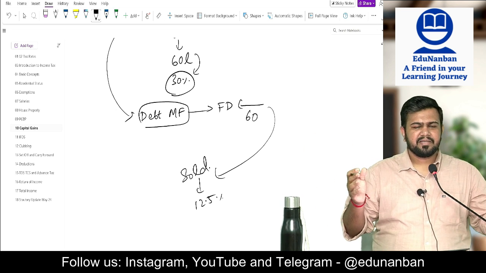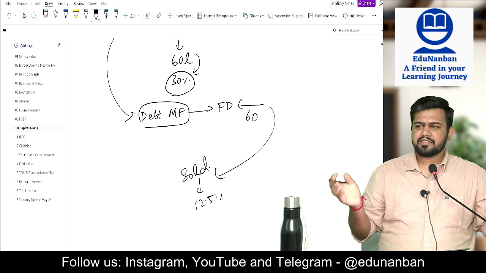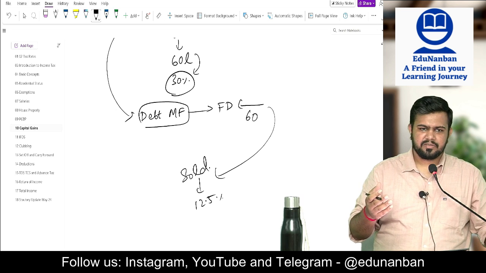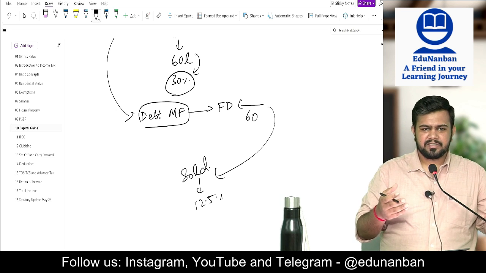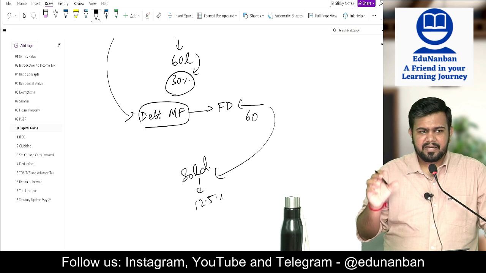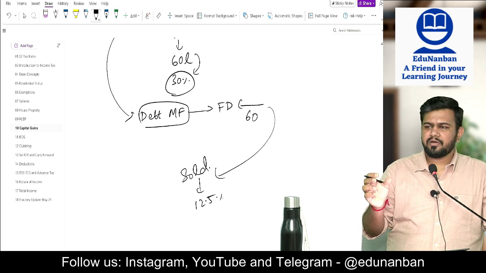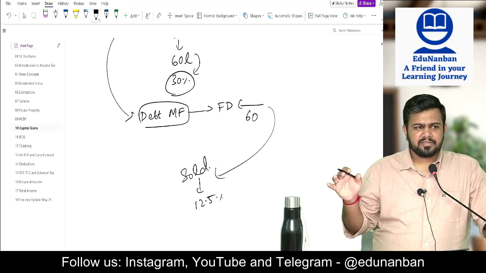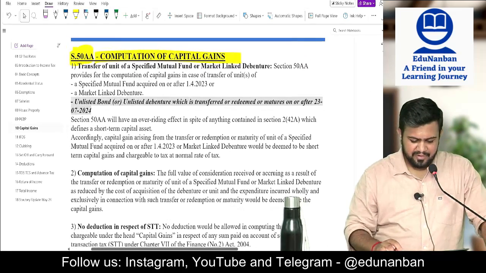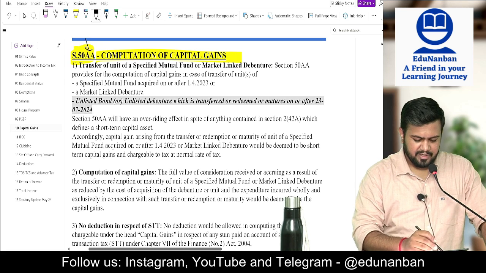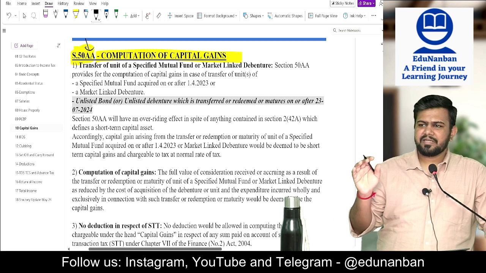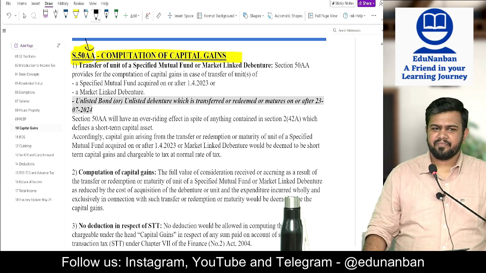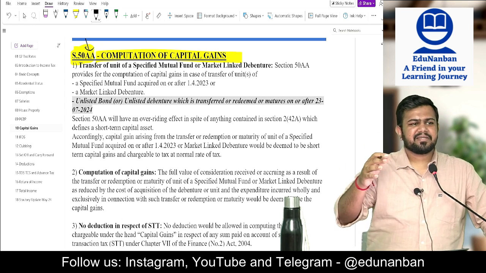People started, instead of putting in debentures or deposits directly, to put into units. And they started doing this with units or debentures, so that when the debenture or units become long term, they will claim lesser taxation. To avoid this only, the finance minister last year brought 50AA. In 50AA, what she is telling is that such types of instruments I will always treat as short term, whether long term or not.